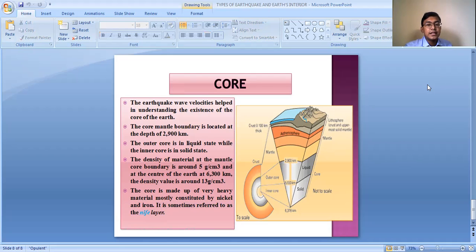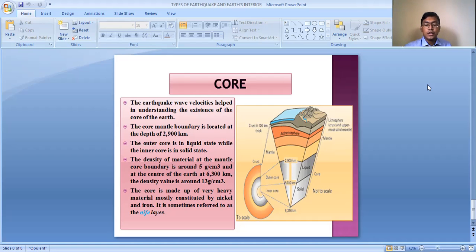So the interior of the earth can be divided into three major layers: the crust, the mantle, and the core. The crust has different characteristics, the mantle has different characteristics, and the core has different characteristics.